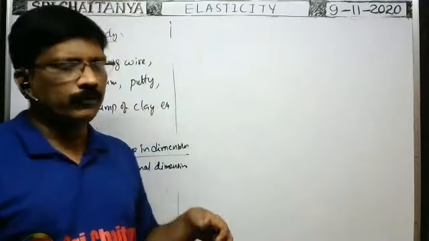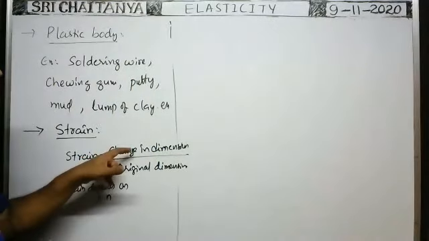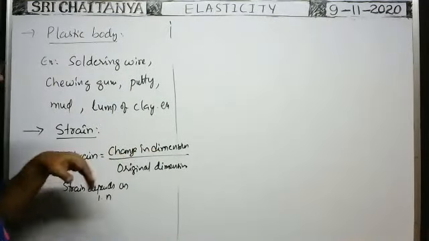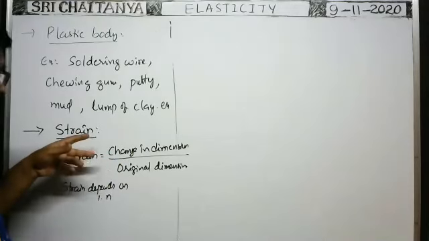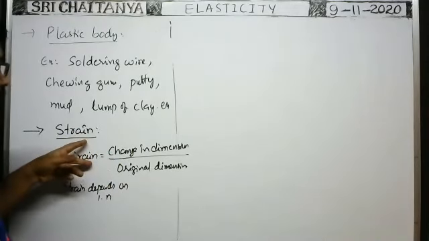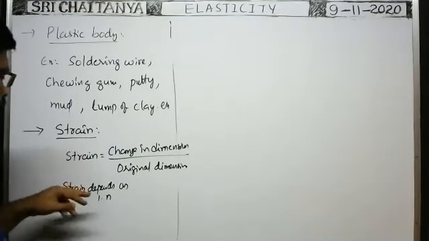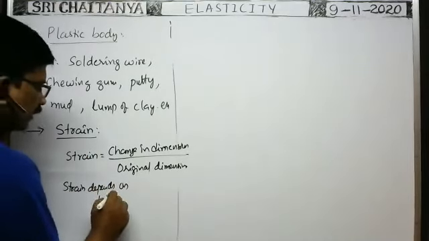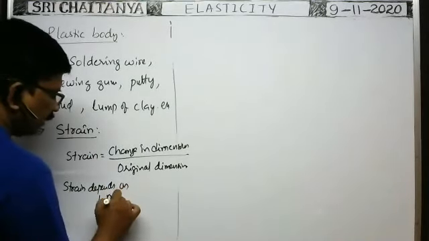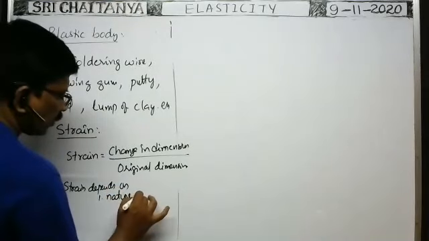Rubber will elongate more. That's why change in dimensions of the rubber is more than the steel. That's why the rubber cord or rubber wire has more strain than the steel. So strain depends on the nature of material of the wire.